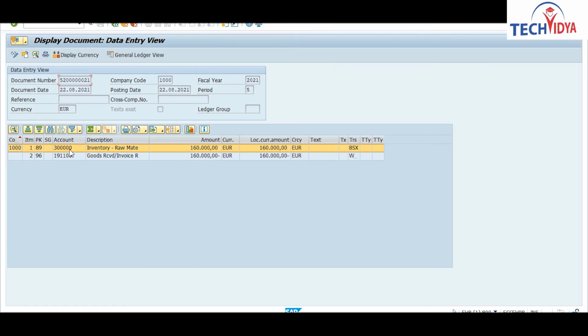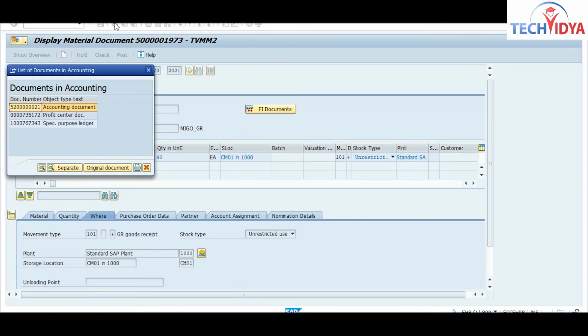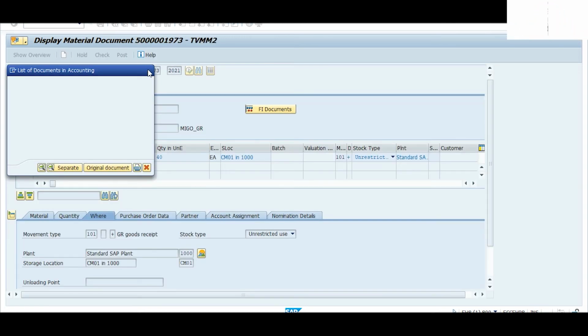Now you are able to see this GL account will hit due to the quantity updation, and this GL account will hit due to the value updation. So the same GL account will hit for the different stock types for the same value. Is this clear to you? The stock transfer process, we have done this.